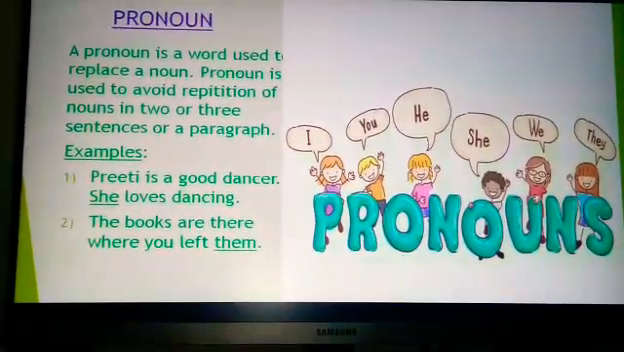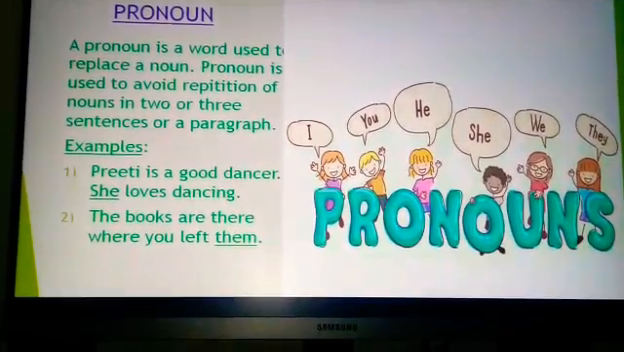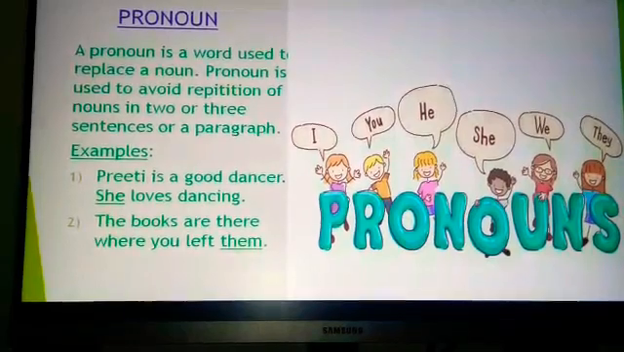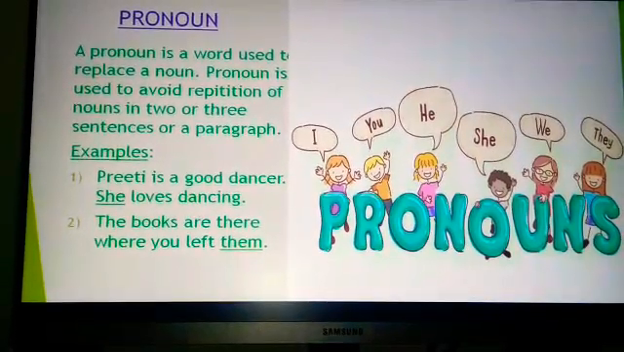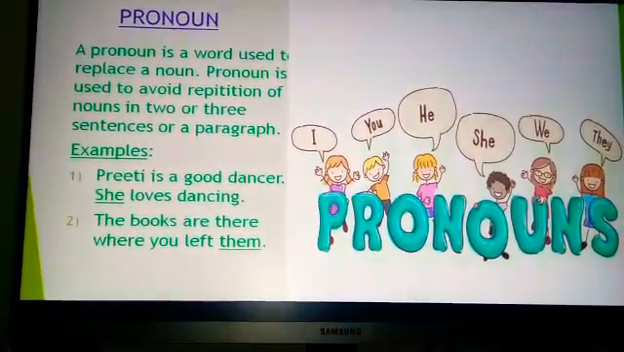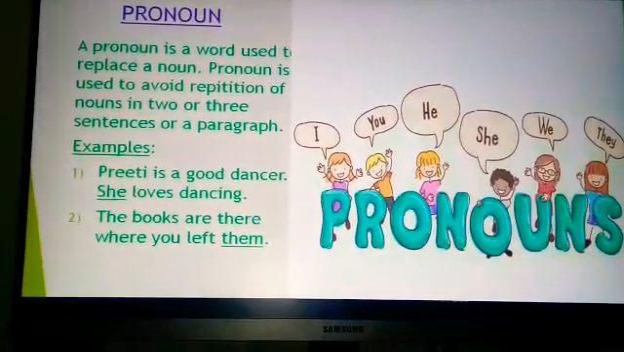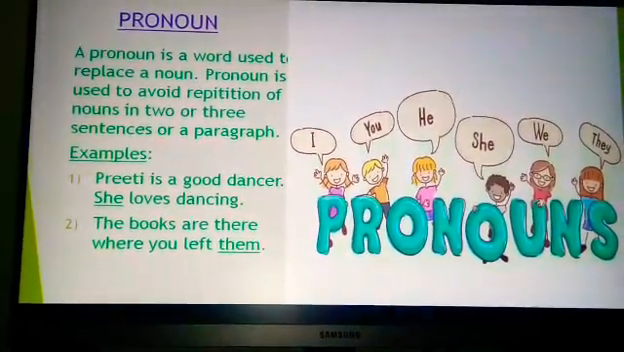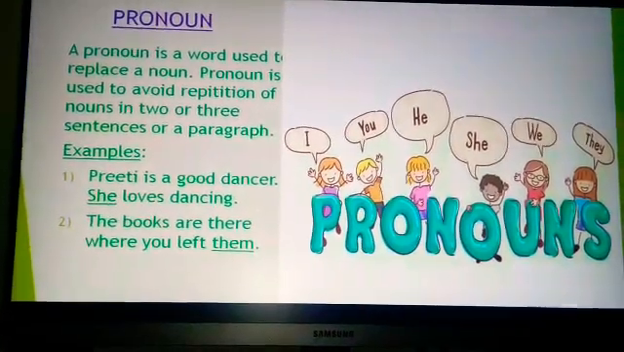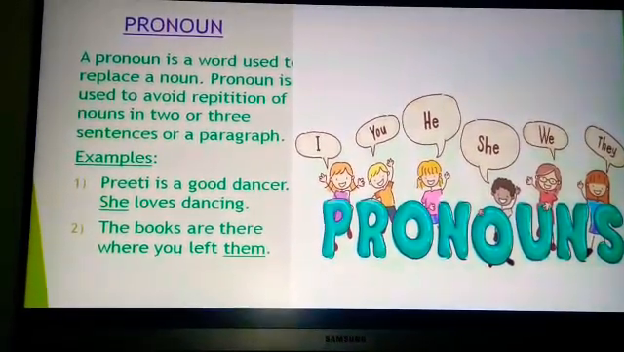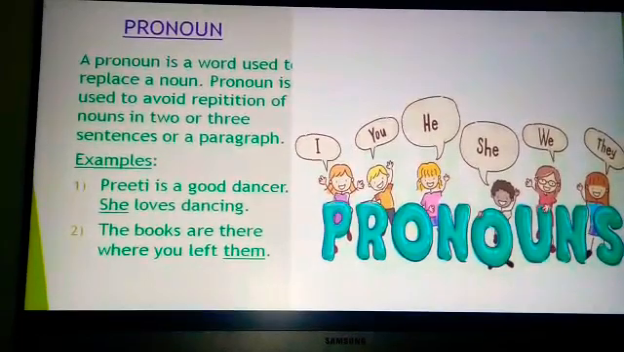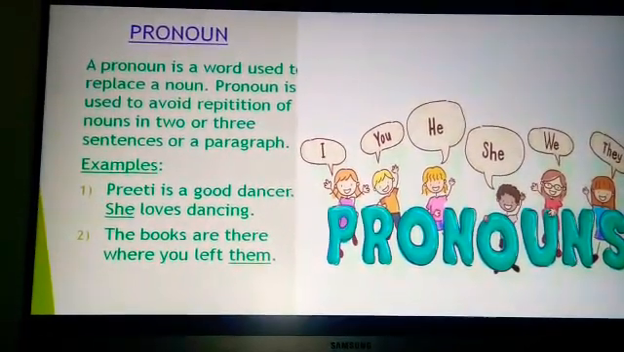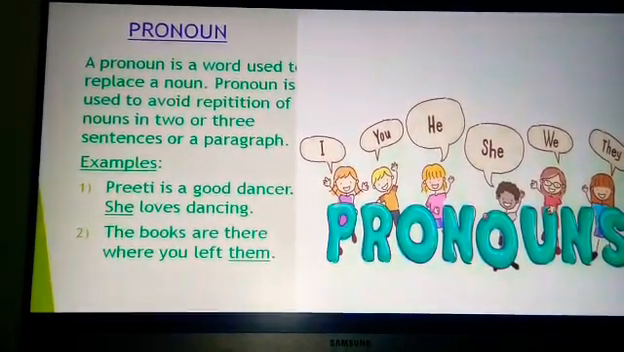Preeti is a good dancer. She loves dancing. In the first example, we can see that she is used as a pronoun. It is used as a pronoun in the place of Preeti, that is the noun. We cannot say the sentence like this: Preeti is a good dancer. Preeti loves dancing. It doesn't feel proper. It sounds indifferent. So we use a pronoun instead of repeating the noun again and again in every sentence.